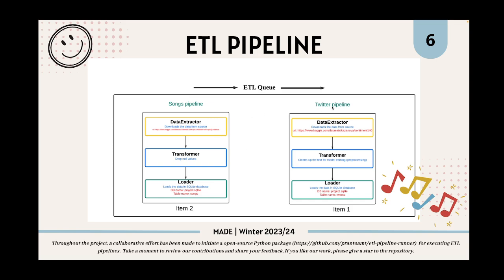So, for the Twitter pipeline, it extracts the dataset from the source, and in the transformation step, it cleans up the text for the model training, and then finally loads the dataset in the database. And for the songs pipeline, it also extracts the dataset from the source, and then in the transformation step, it only drops the null values from the dataset. No other transformation was required. And finally, it also loads the dataset in the SQLite database.